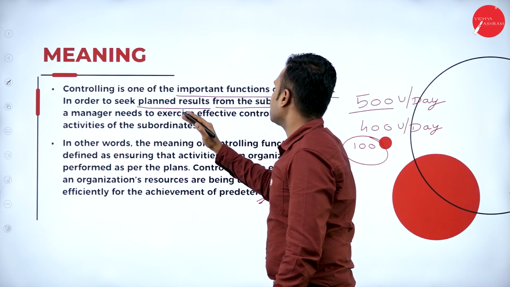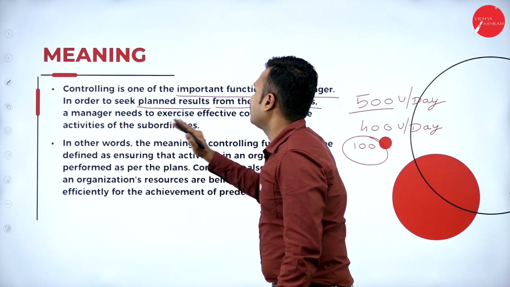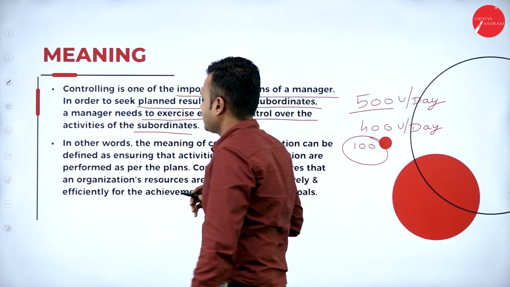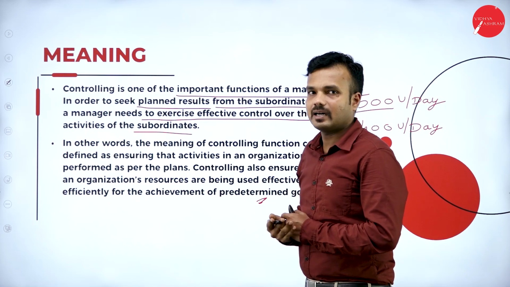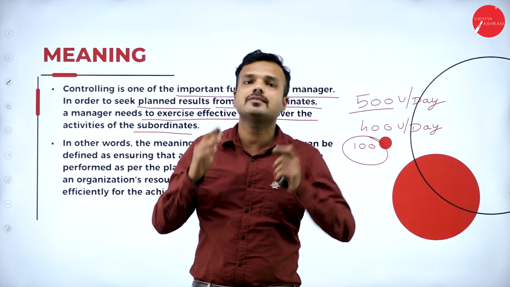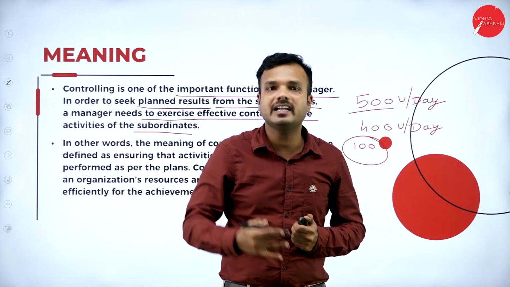A manager needs to exercise effective control over the activities of the subordinates. So what a manager has to do is exercise control over all the activities of his subordinates. Because the meaning of management is that management is the art of getting things done through efforts of others effectively and efficiently.